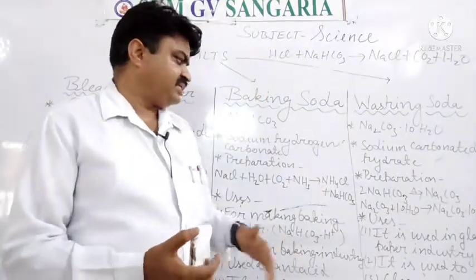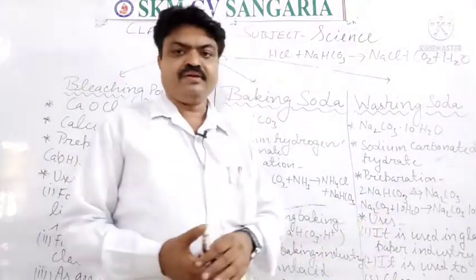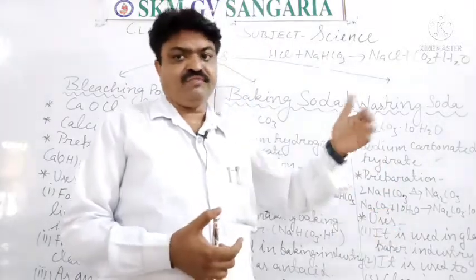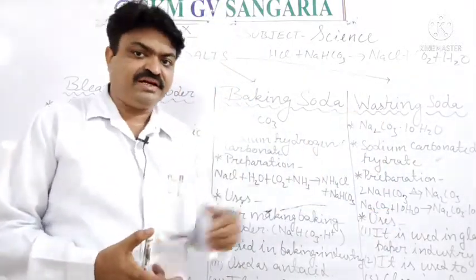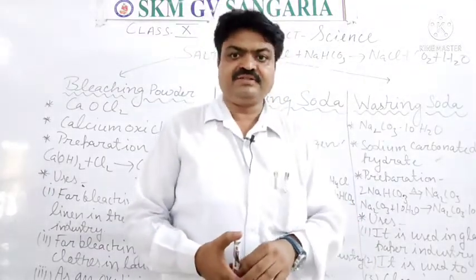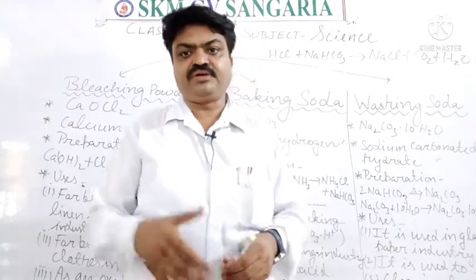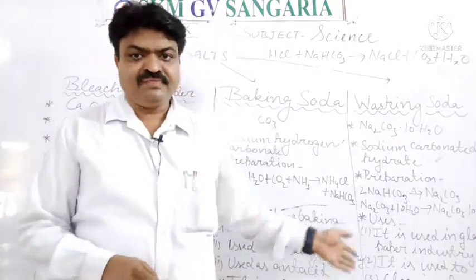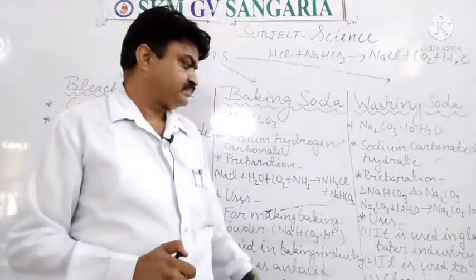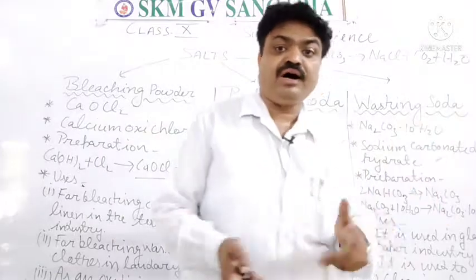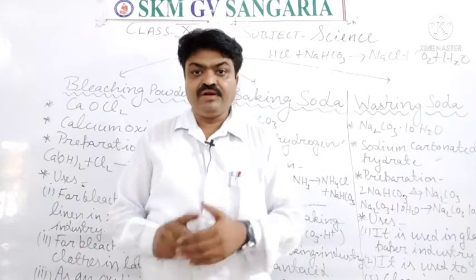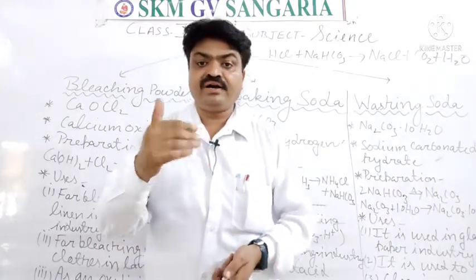Now we come to the uses of washing soda. It is used for washing clothes or utensils. That's why we can say it is used as a cleaning agent; domestic utensils are cleaned with the help of this. It is also used in soap industries to prepare soap. With this, it is used to remove the hardness of water. It is the most important use of washing soda, student.